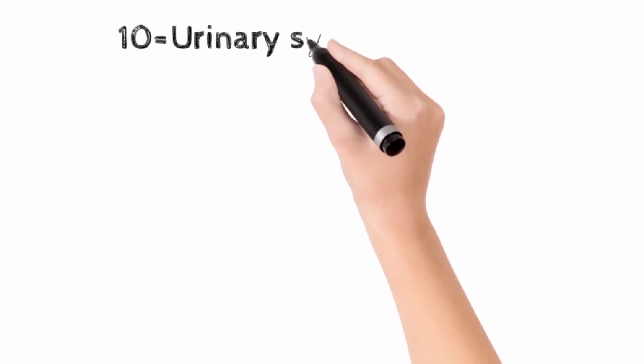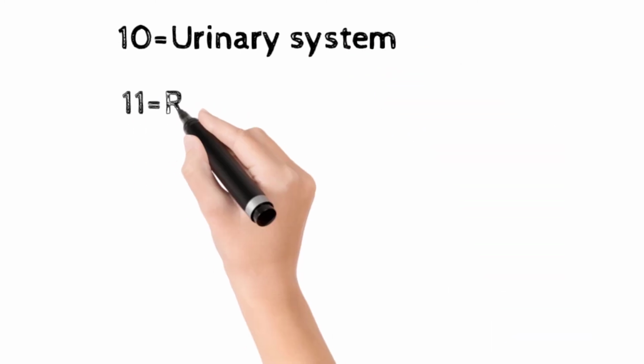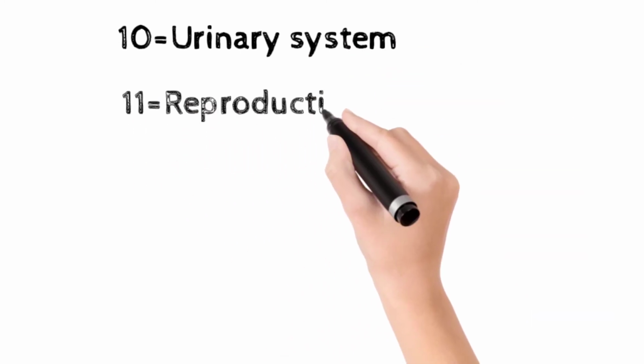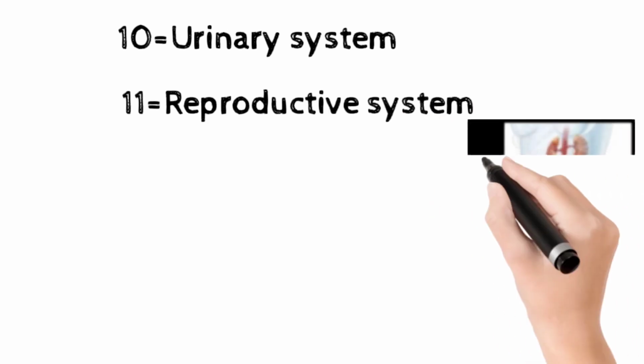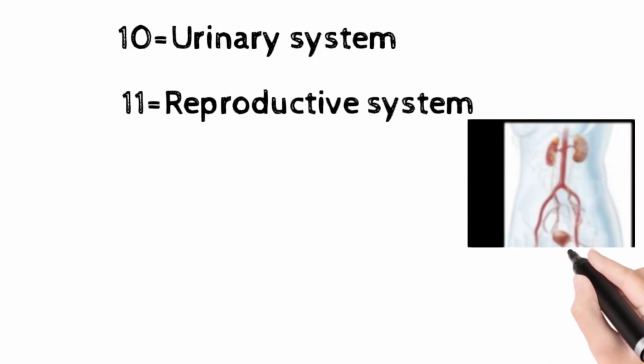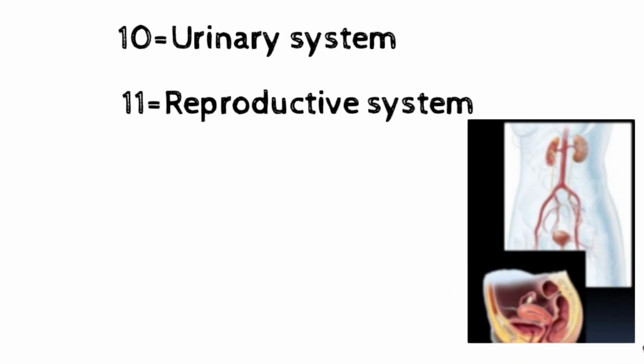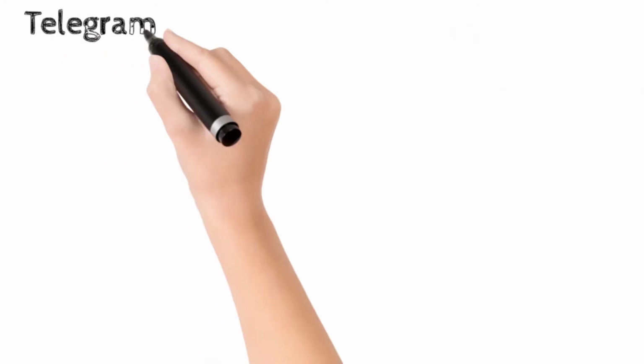And next is the urinary system, and last is the reproductive system. Urinary system consists of kidney, ureter, urinary bladder, and reproductive system consists of genitalia. Now today our topic is complete.